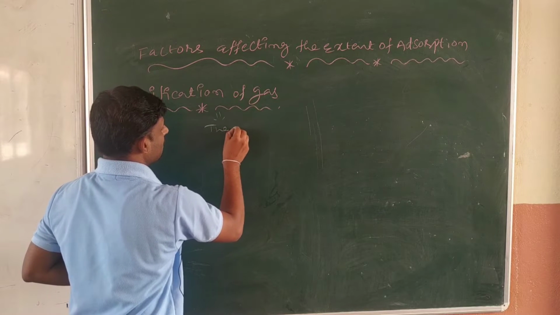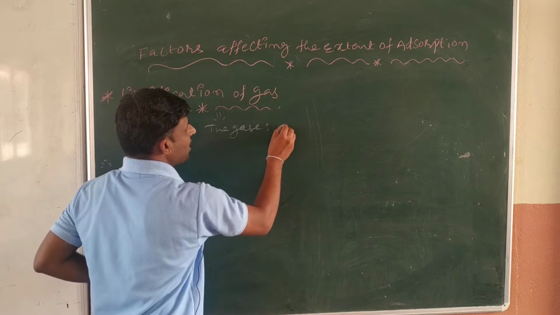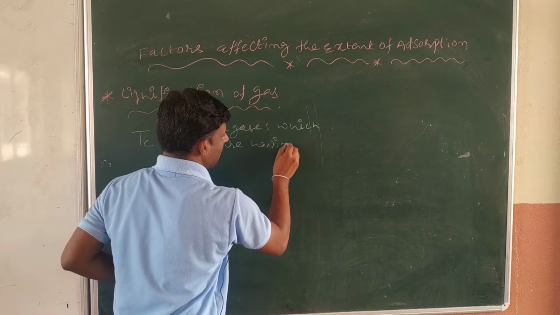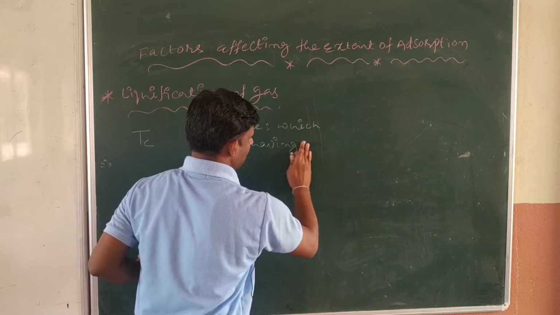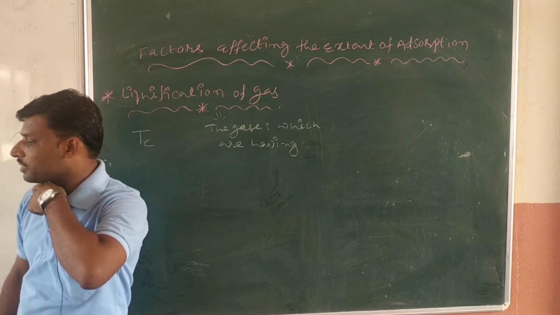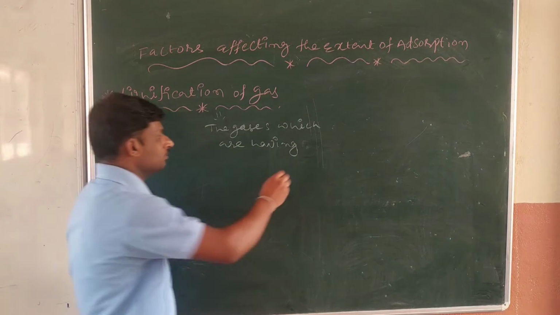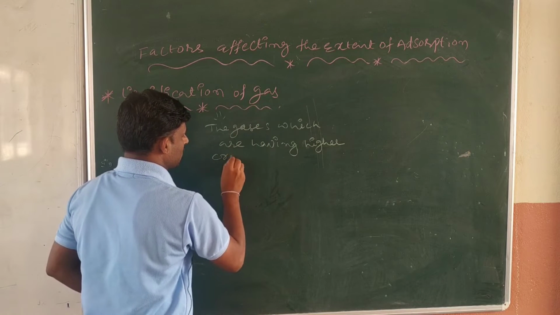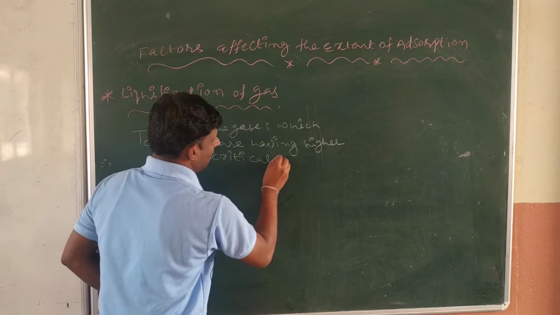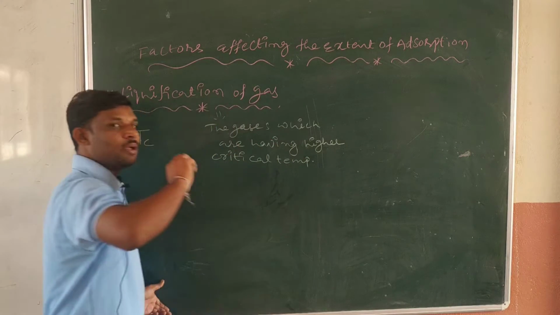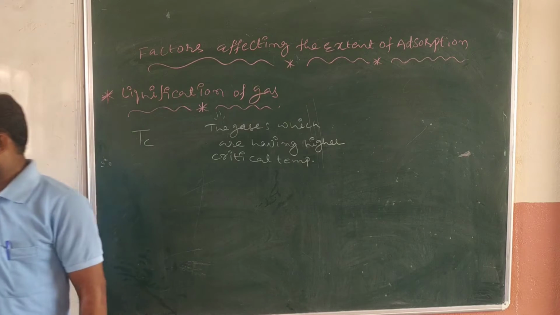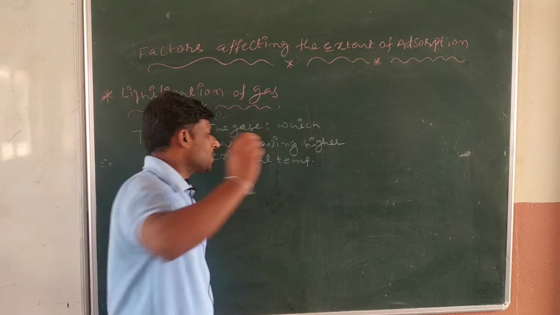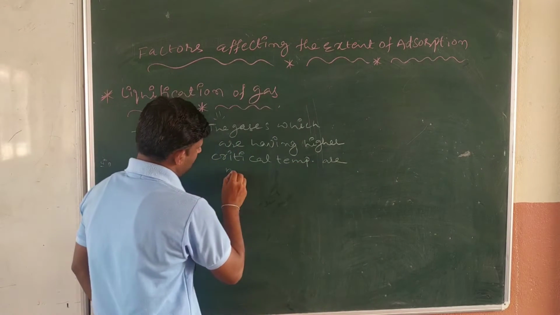The gases which are having high critical temperature, higher critical temperature. Then what happens, sir, in this case? They may easily liquefy. Gases with higher critical temperature are more adsorbed.